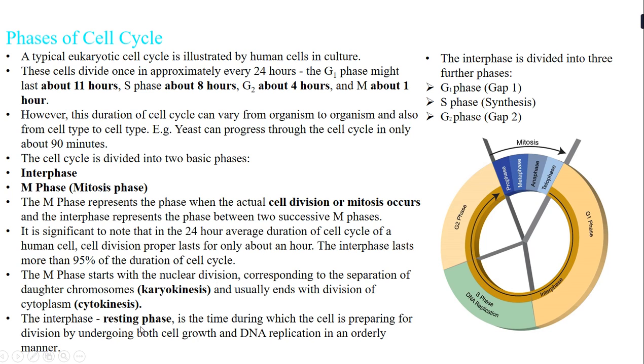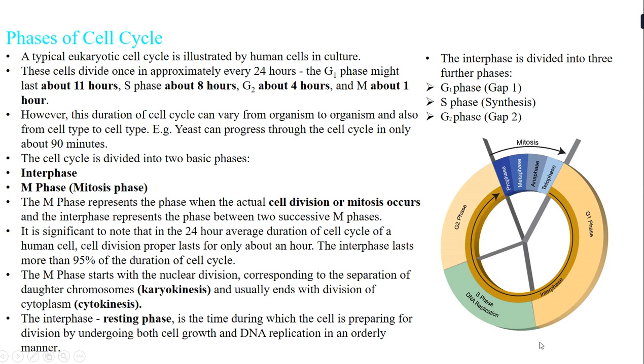Interphase is called the resting phase. It is the time during which the cell prepares for division by undergoing both cell growth and DNA replication. Here the cell prepares itself for the next cell division. So what happens in this interphase stage?